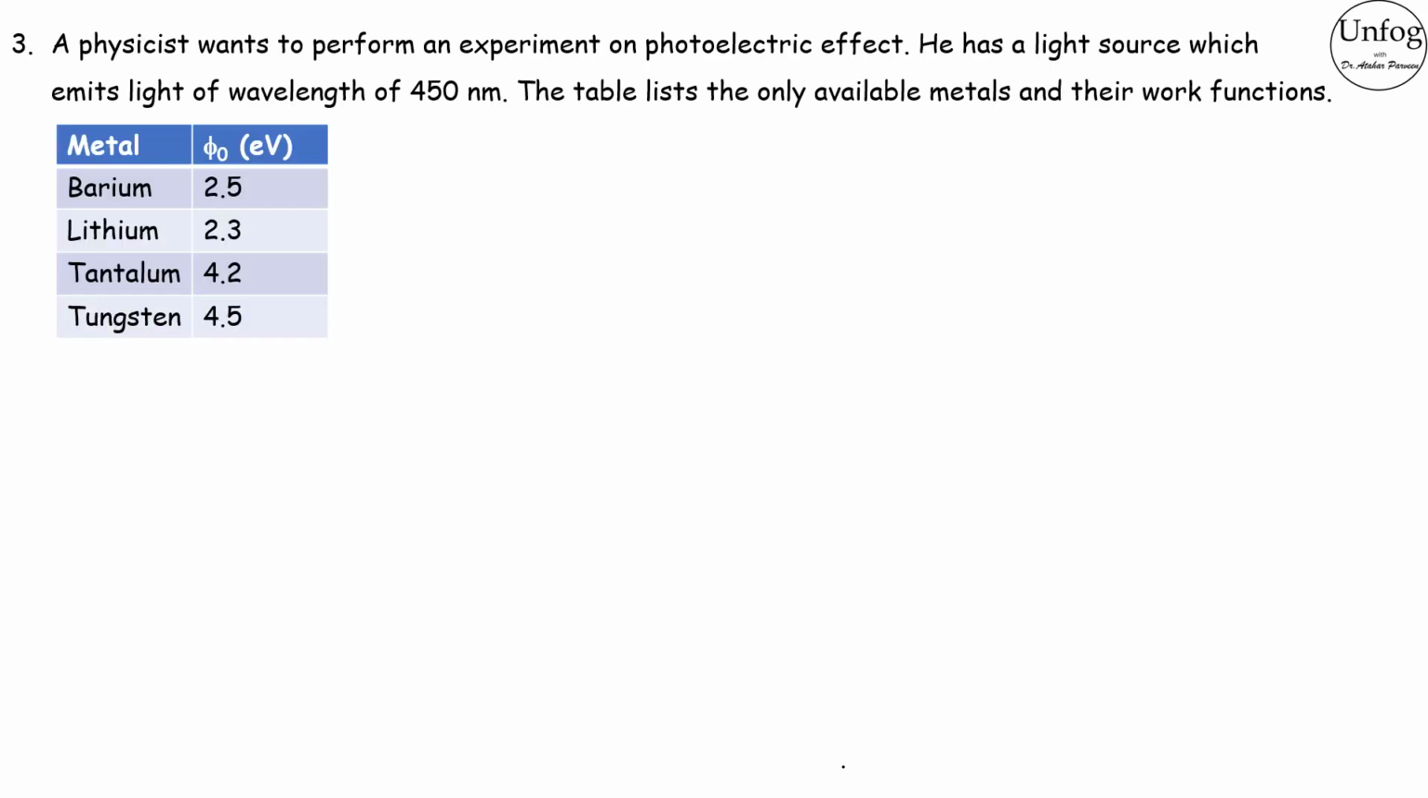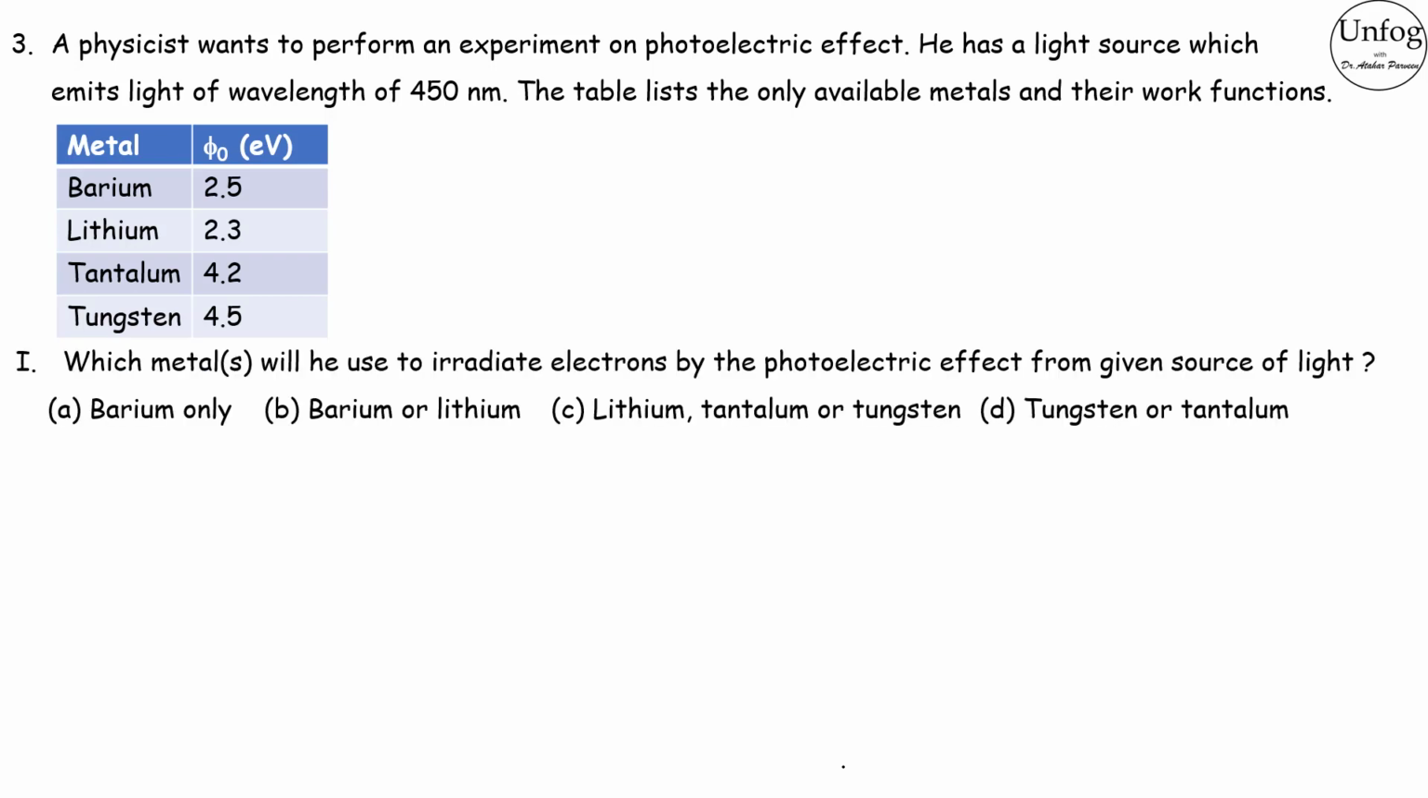This question is a comprehension type question. Based on the given data, you have to answer the questions given. Okay. So the question is, a physicist wants to perform an experiment on photoelectric effect. He has a light source which emits light of wavelength of 450 nanometer. The table lists the only available metals and their work functions. So the scientist has these given metals, the barium, lithium, tantalum and tungsten, and their work functions are given. So you have to answer the questions based on this data.